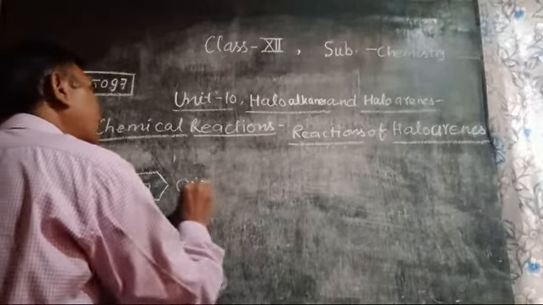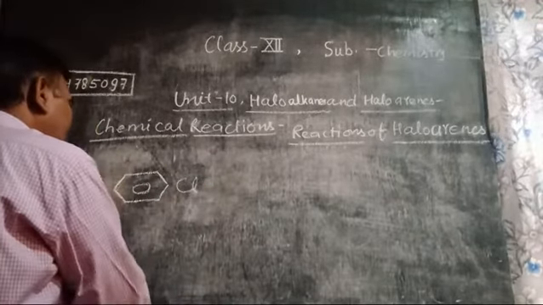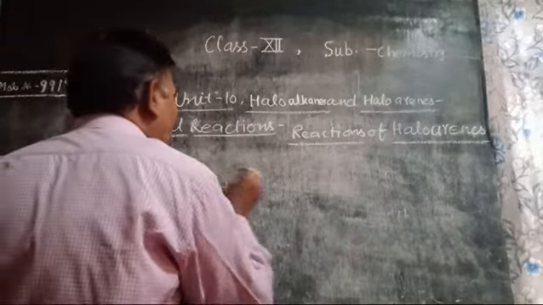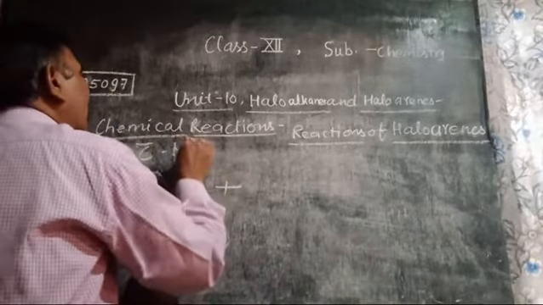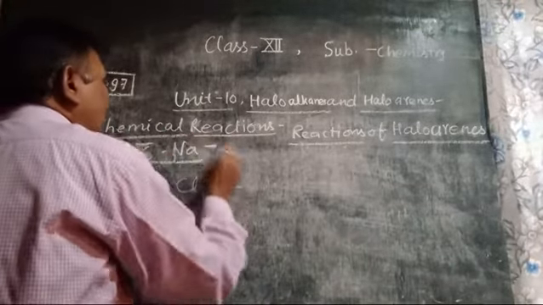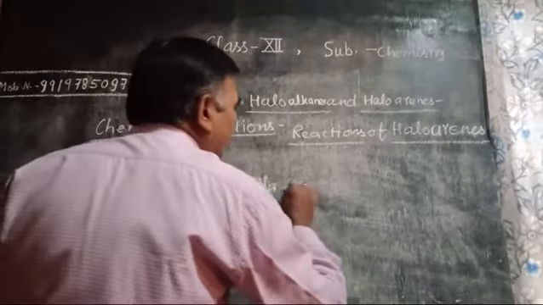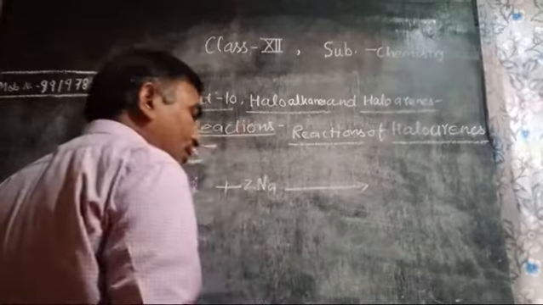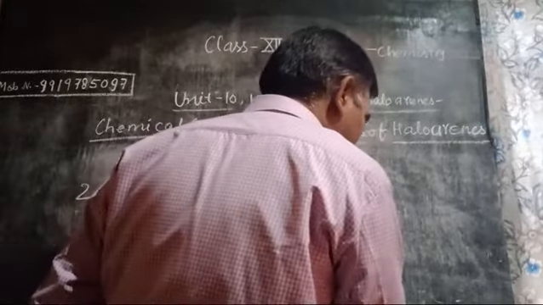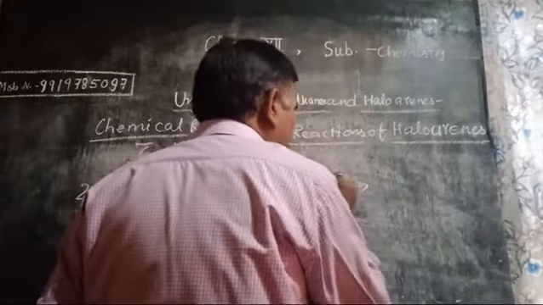If a haloarene is treated with sodium, sodium dissolved in ether or acetone, a suitable organic solvent,